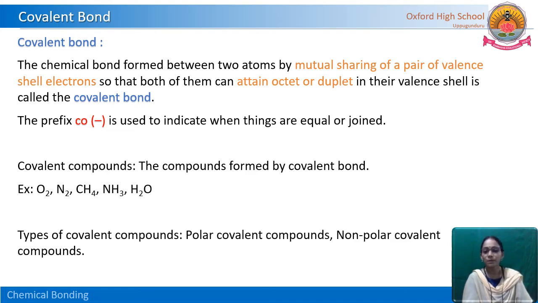Here two types of covalent bonds are there. One is polar covalent compounds and the other is non-polar covalent compounds. Polar means those compounds which can dissolve or mingle with polar compounds or polar solvents like water. Non-polar means the compounds which are insoluble in water. Those are called non-polar covalent compounds.